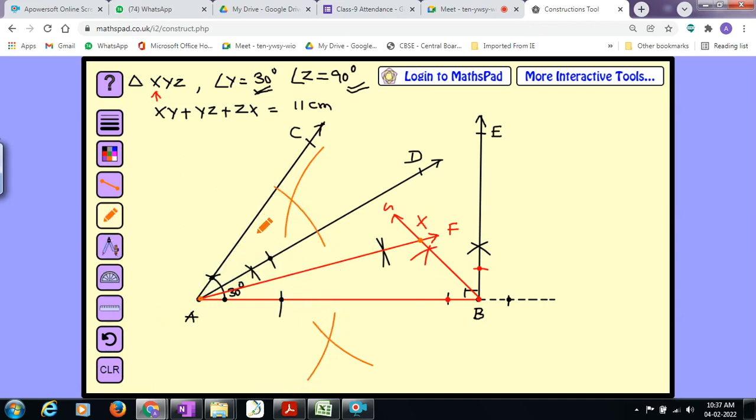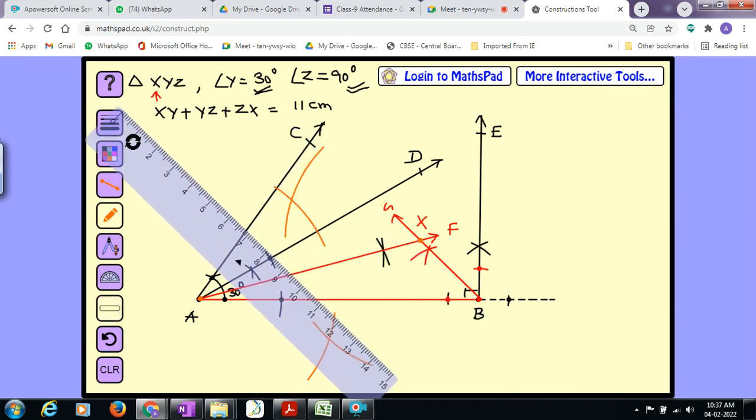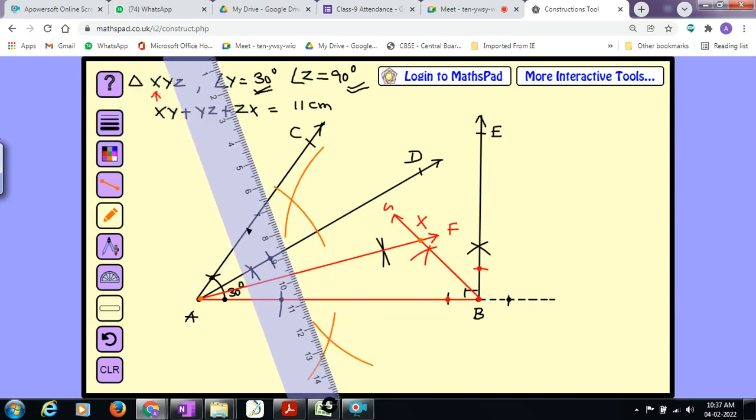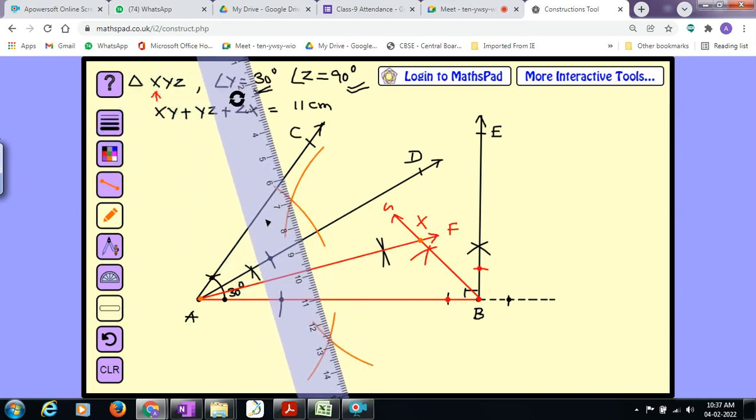Remove the compass, join these 2 points of intersection. It will give you the perpendicular bisector of AX.